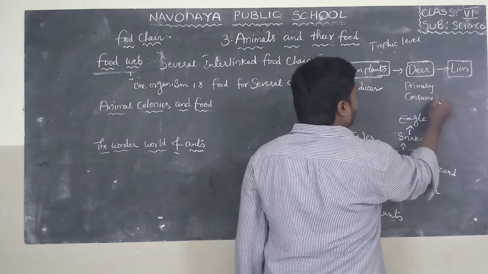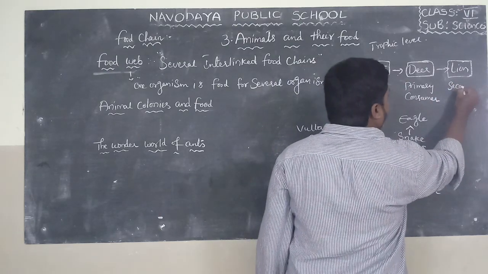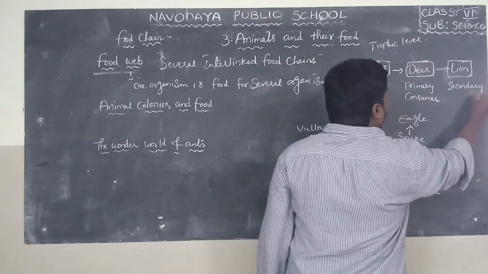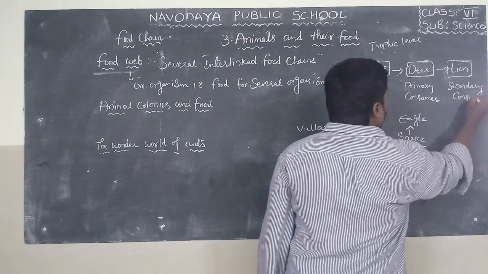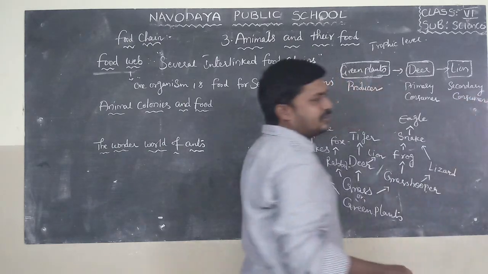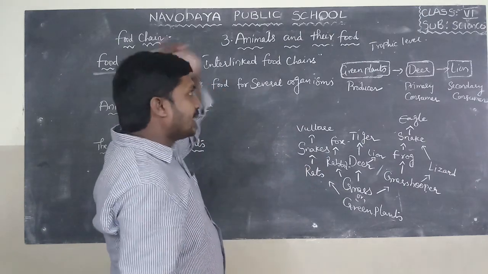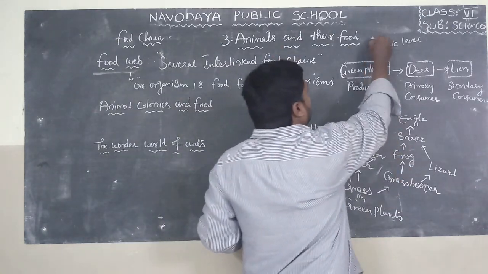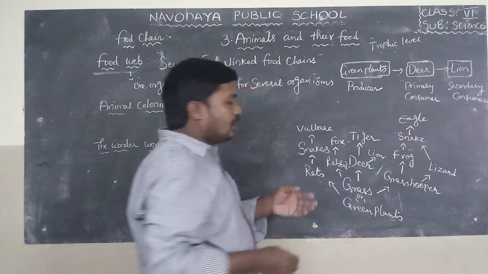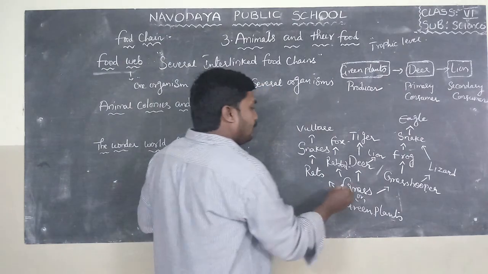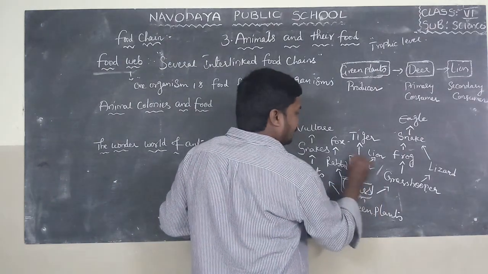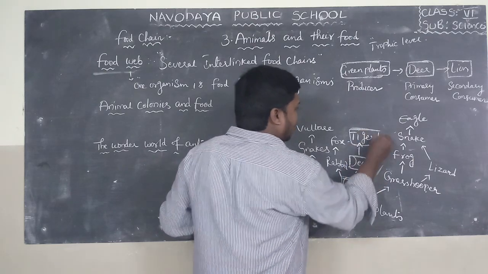Primary consumer, and lion is the secondary consumer. So this is the simple food chain which contains 3 levels. If you observe in this food web, each level in the food chain is known as a trophic level. Here, each level in the food web, like grass, deer, tiger.